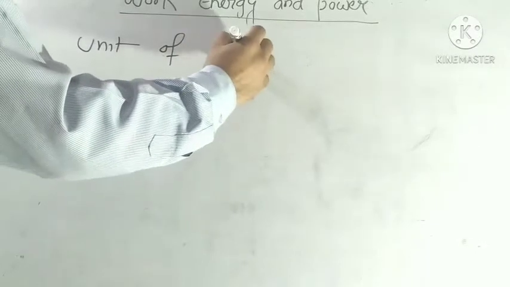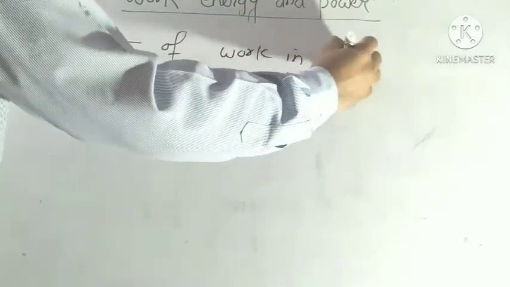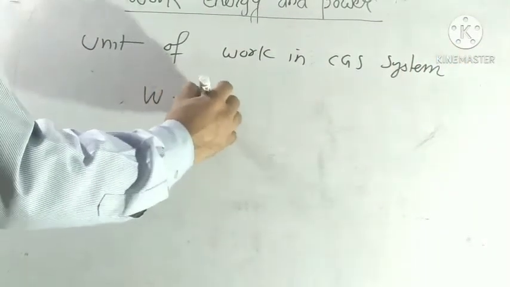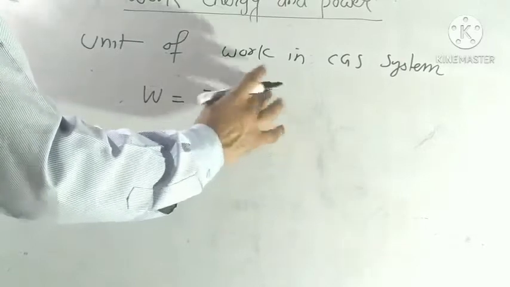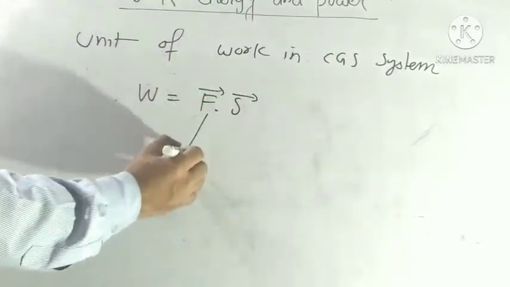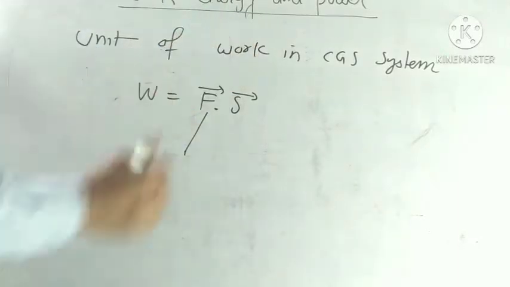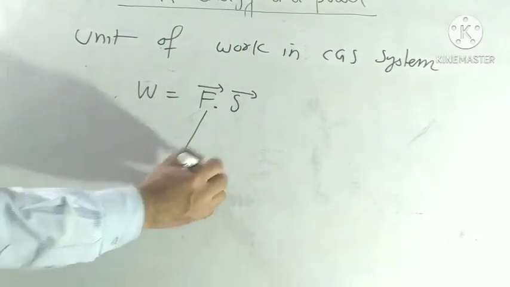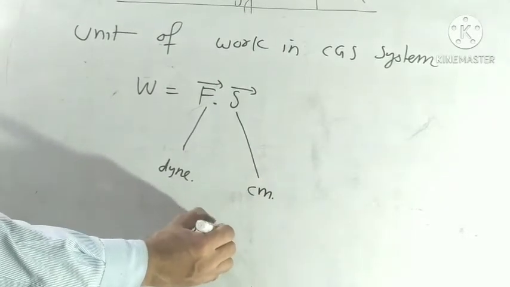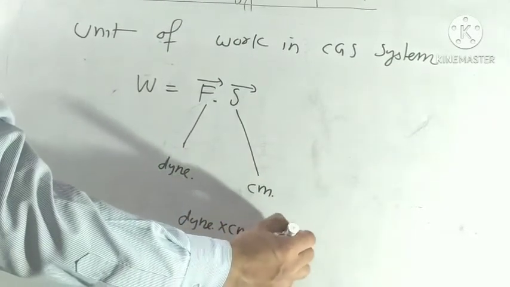Unit of work in CGS system. Work is equal to force into displacement. The unit of force in CGS system is dyne and displacement is centimeter. So dyne into centimeter is equal to erg.